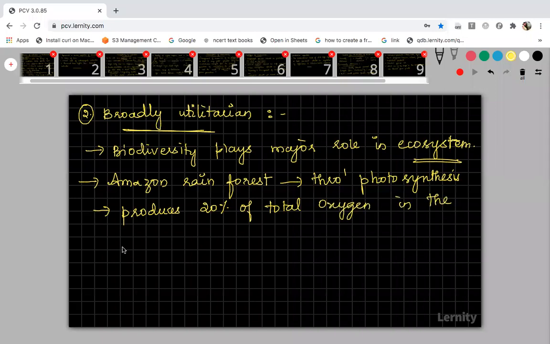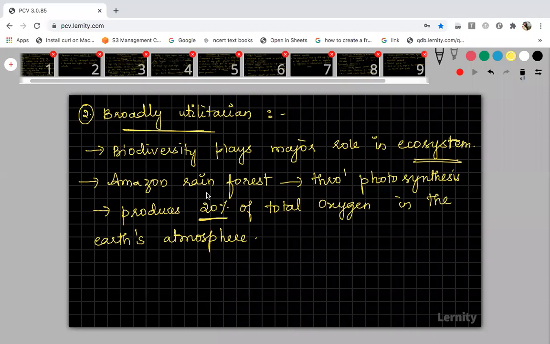The economic value of such services, you cannot estimate it in money, this 20% of oxygen released from the Amazon rainforest. It is not based on economic use. It is actually a natural use, right?